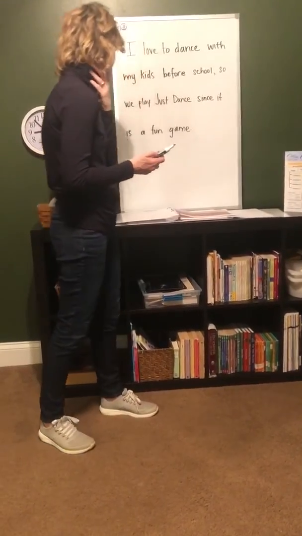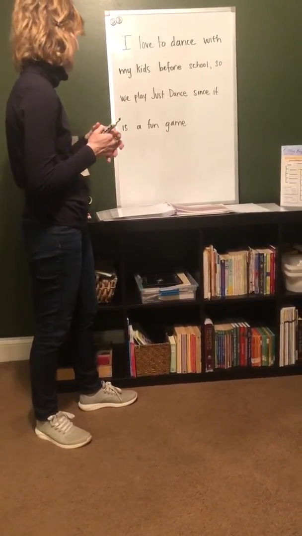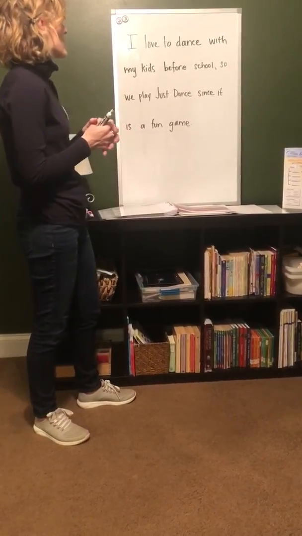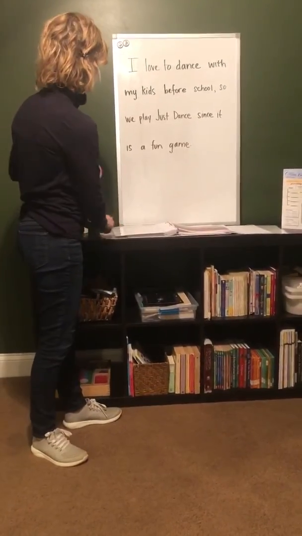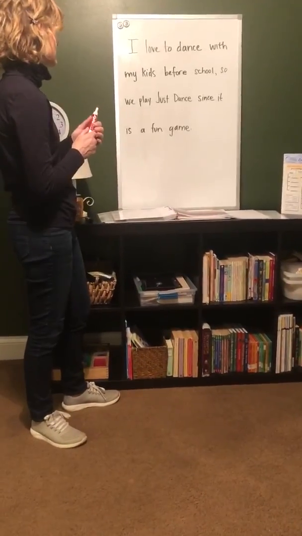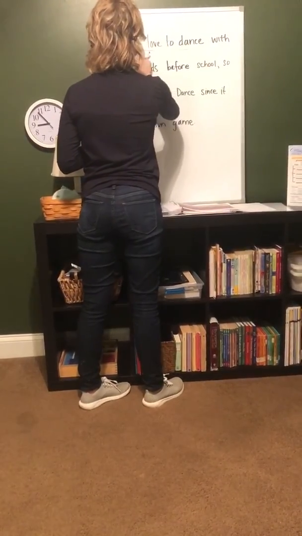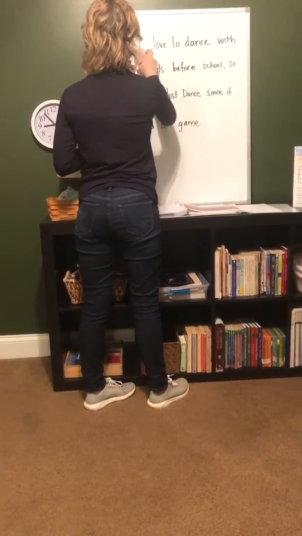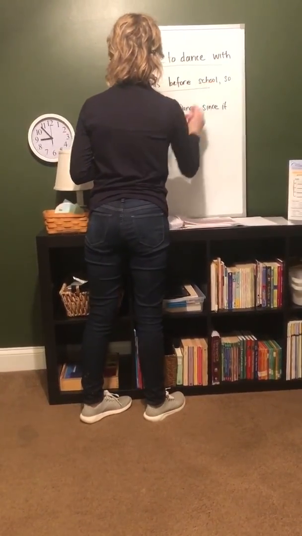So, let's see. What is our structure? Well, let's first look for our clauses. Is there an independent clause? Yes. Okay, what's our first independent clause? I love to dance with my kids before school. I just want to do one. I love to dance with my kids before school.